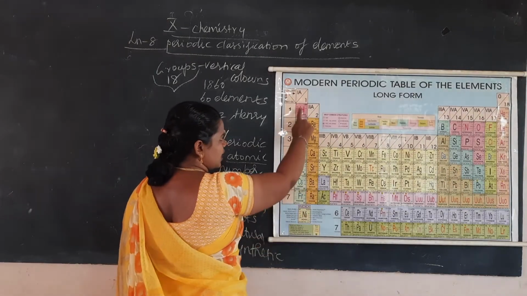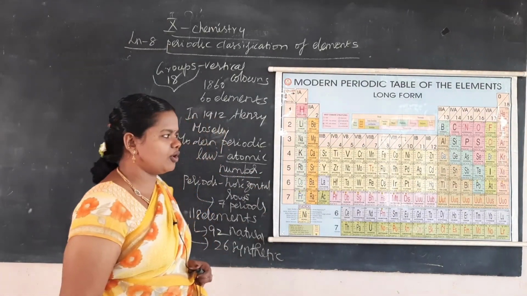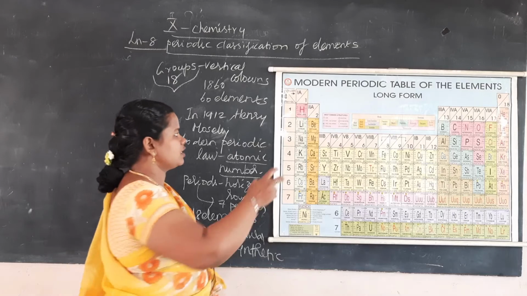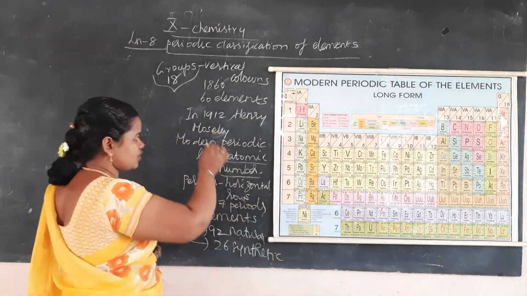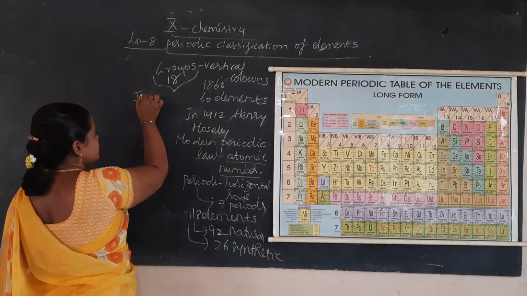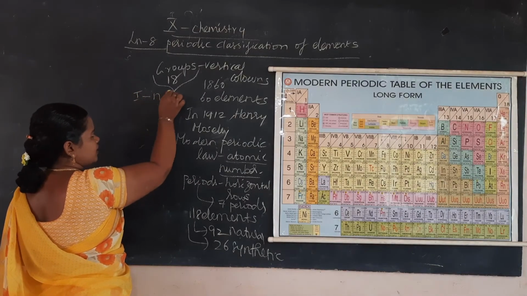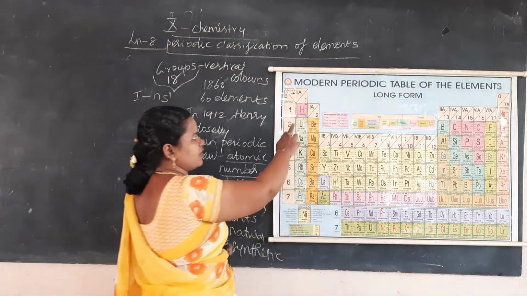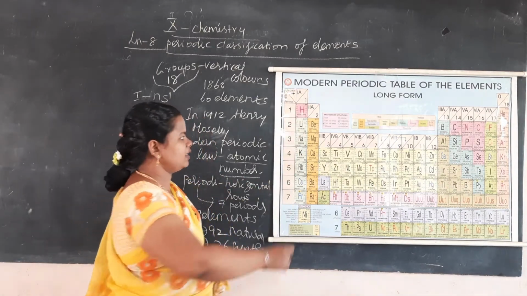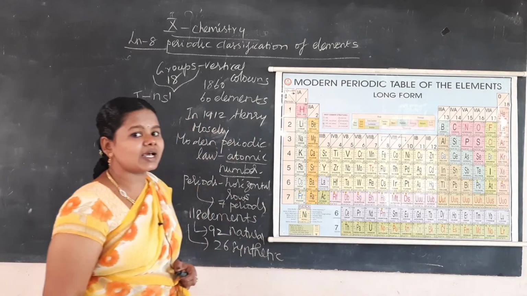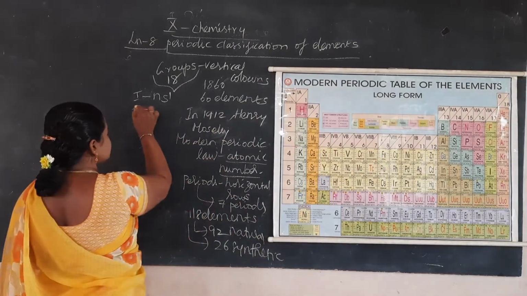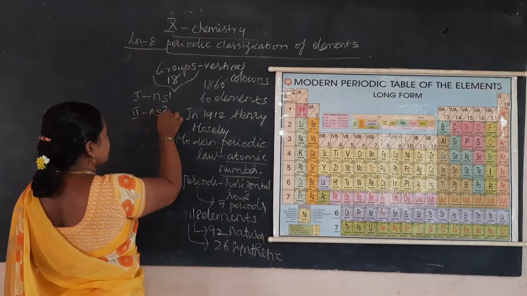Note down in your periodic table that the first group is known as alkali metals. It has the general electronic configuration ns1. And the second group is known as alkaline earth metals. It has the general electronic configuration ns2.